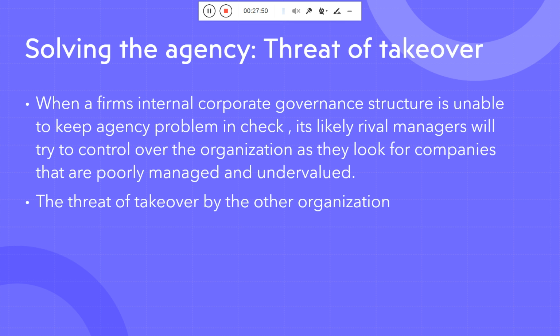The threat of takeover. Okay, when the organization's internal corporate governance structure is unable to keep the agency problem in check, it is likely that a rival manager will try to take control of the organization, as they look for companies that are poorly managed and undervalued. The threat is like that: another company will take over that particular organization. So due to that threat, the manager sometimes works in line with shareholder wealth increase. Okay, so that is the thing.